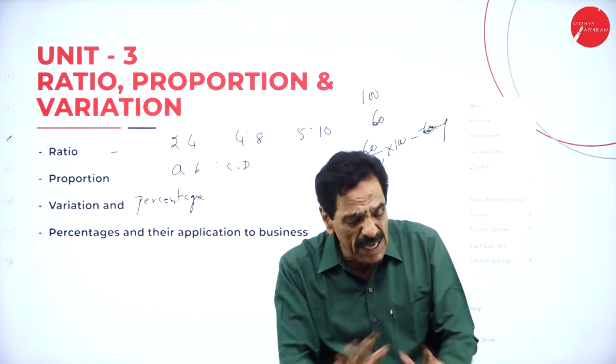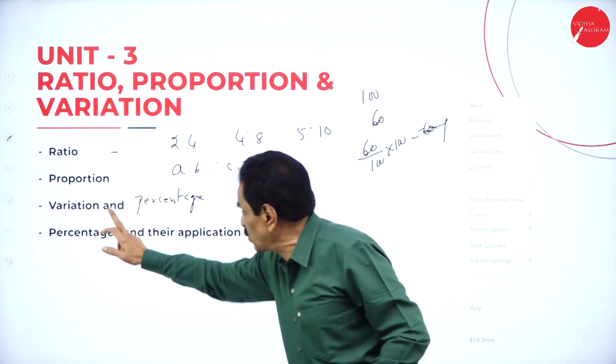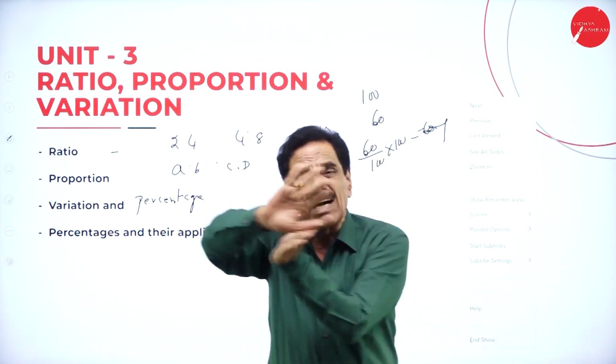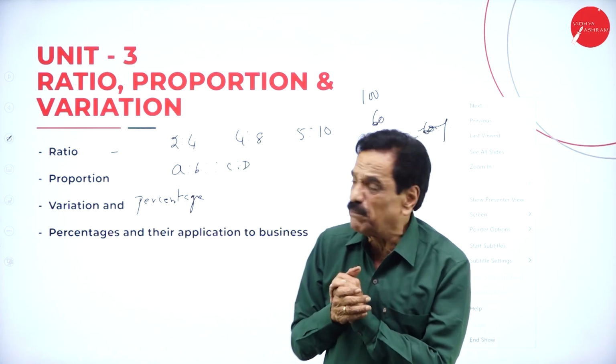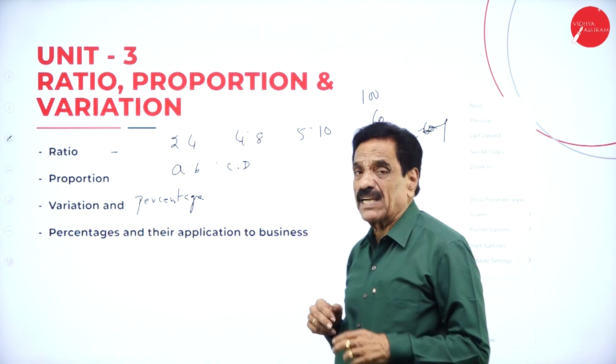Proportion is the equality of two ratios. Variation refers to numbers which vary from one side to another because of demand and supply. Sometimes it may be expressed in percentage, and then come the applications.